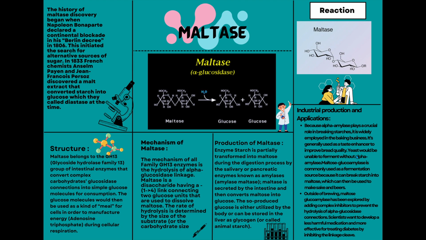Other than brewing, maltose glucoamylase has been studied by introducing specific inhibitors to stop the hydrolysis of the alpha glucosidase linkages. By inhibiting the cleavage of the linkages, scientists are hoping to devise a drug that is more efficient and less toxic for treating diabetes.